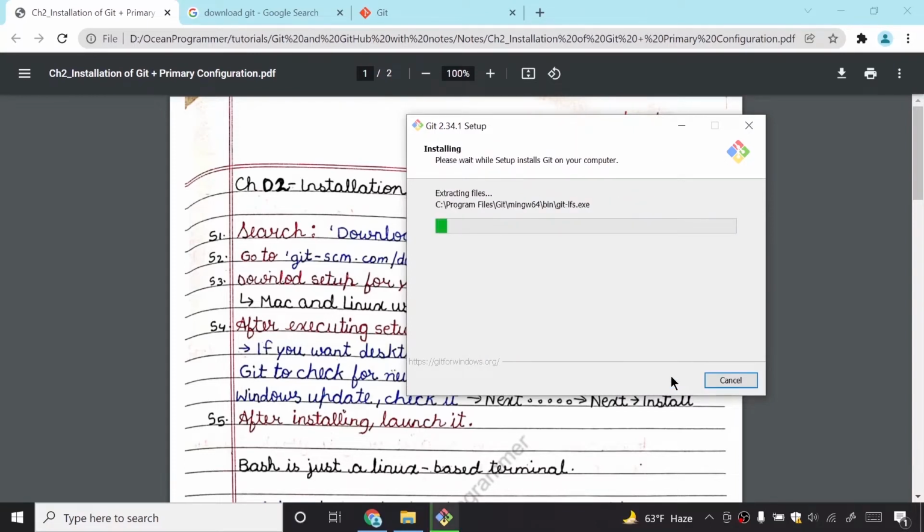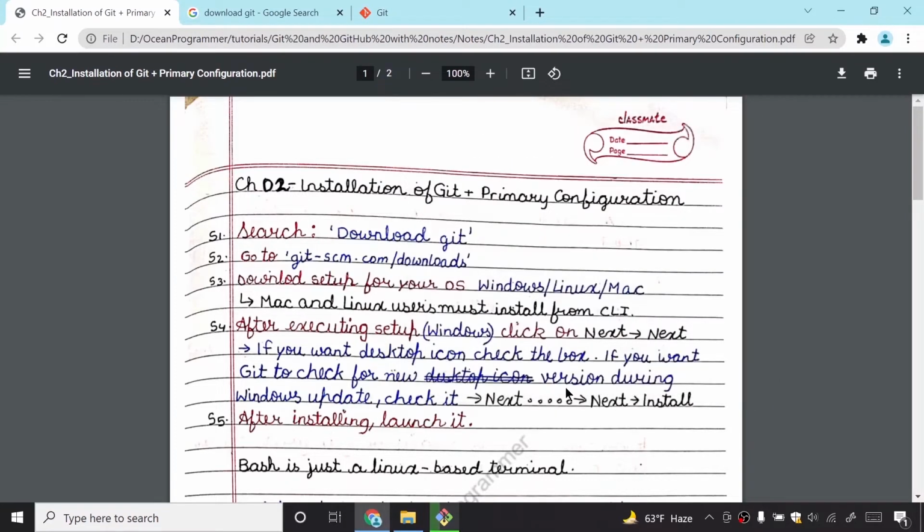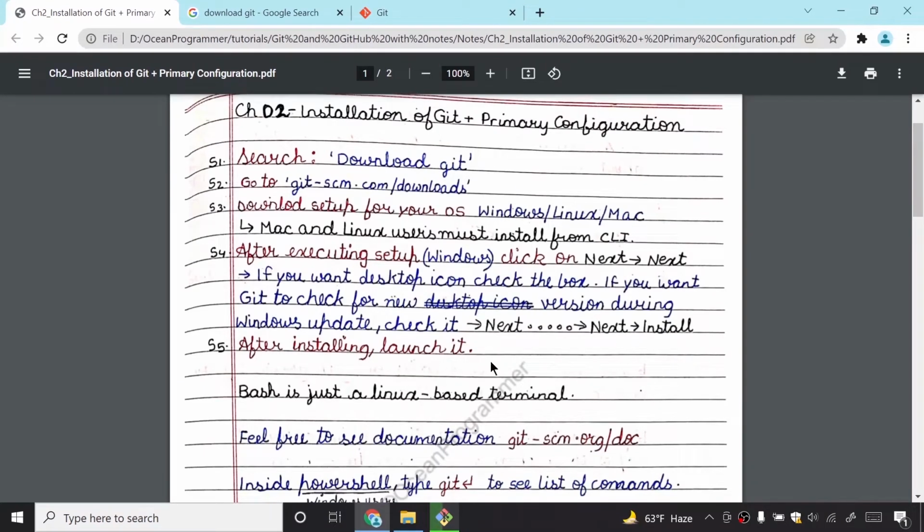Next, and then install. Pretty straightforward procedure. Many options were there. You need not read all of them. You just simply click on next and then install. After installing it, launch it.